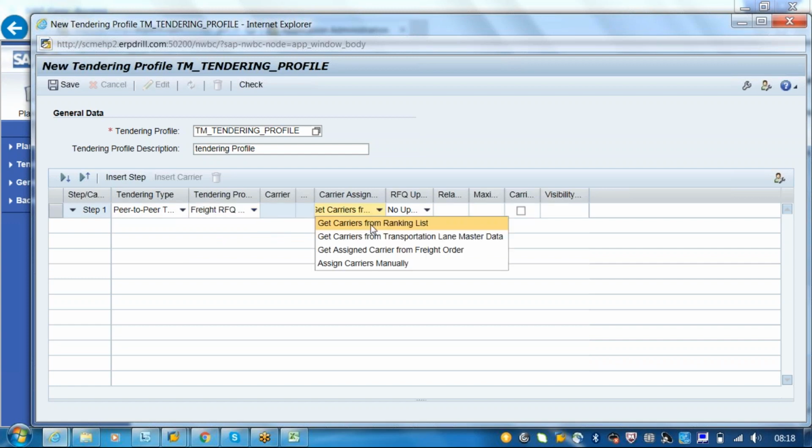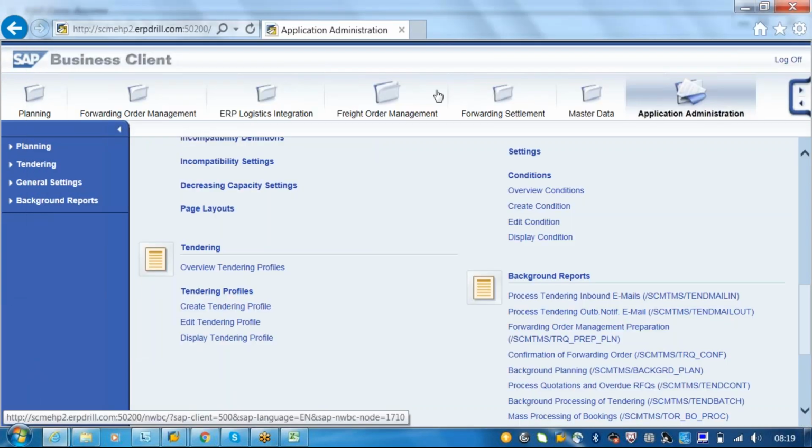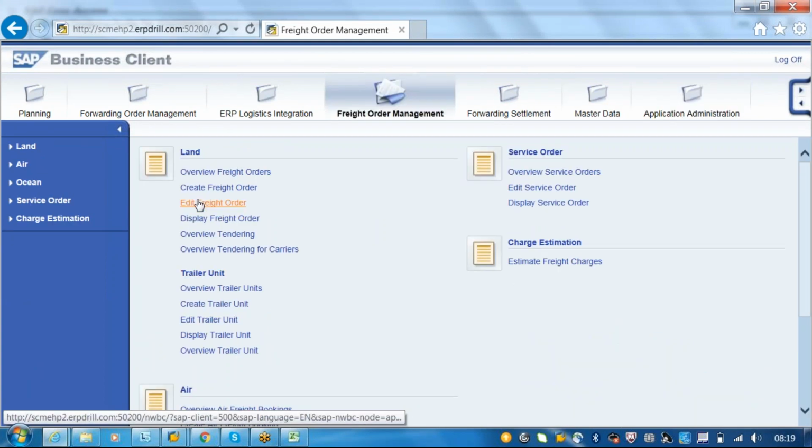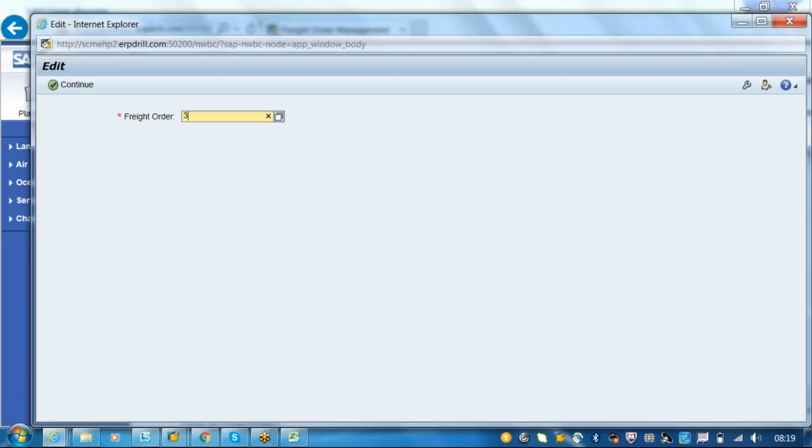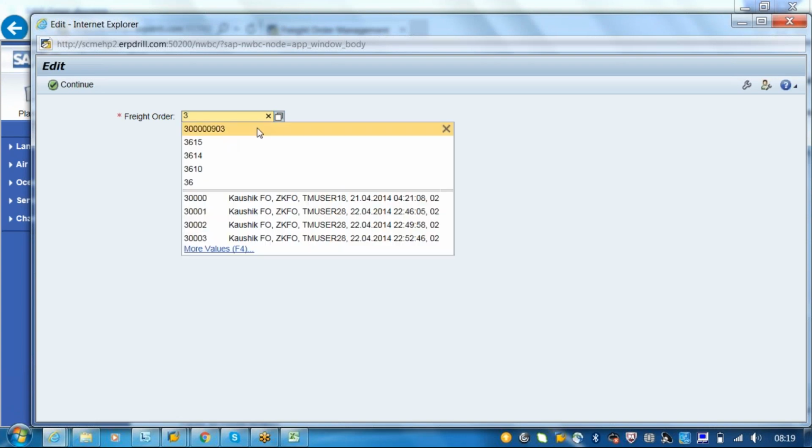Here, for carrier assignment, you can get the carrier from the ranking list or from the transportation lane, assign the carrier manually, or get assigned carriers from the freight orders. How are we getting the ranking list? It is from the carrier selection profile. Yesterday we have seen this, right? Once the freight order is created, yesterday we had 3 carriers in the selection profile, and within this the system has given the ranking. Do you remember the number? Yesterday, 3 something, right? 300. Yes.